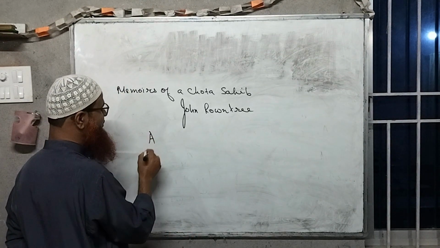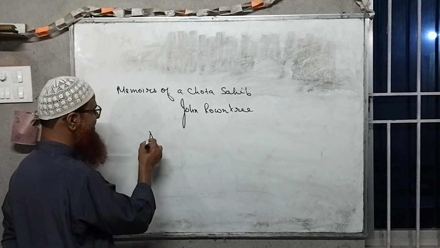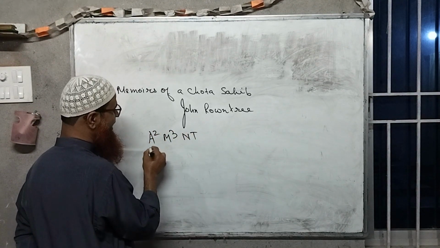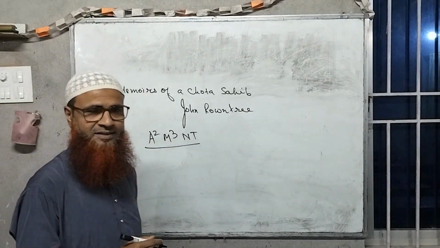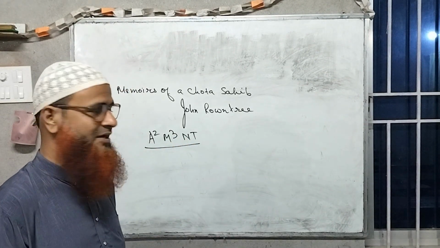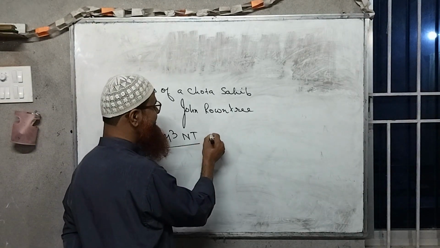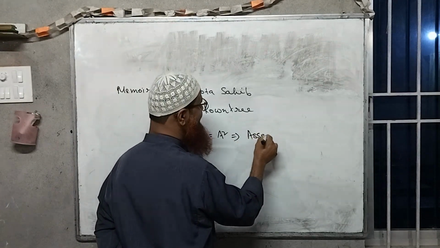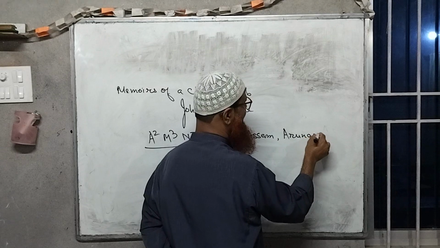The easy way to remember these seven states of Assam is A square, M cube and N and T. If you abbreviate this, then you will remember all these seven states. Here A square is equal to Assam and Arunachal Pradesh. Okay, Arunachal Pradesh.